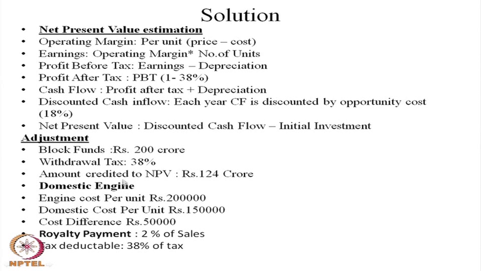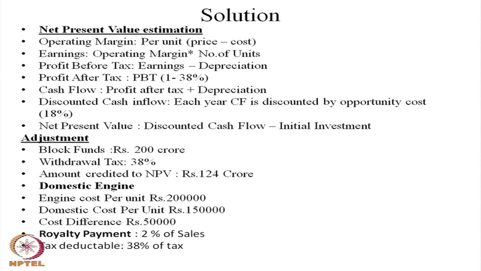The adjustment is because he has 200 crores of blocked funds, for which there is no requirement of paying tax. He can also purchase a foreign engine at 1,50,000, with no need of manufacturing the engine at domestic level. Similarly, he is getting a royalty of 2%, which is also tax deductible. These are other benefits the foreign direct investor is getting. You have to factor them into the domestic NPV to arrive at what is called the actual NPV. Now, let us first discuss the domestic NPV, what we have done so far.